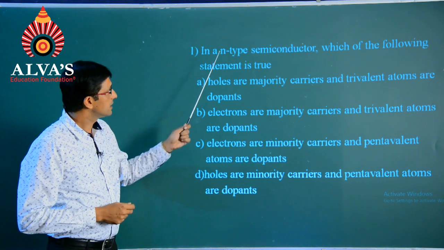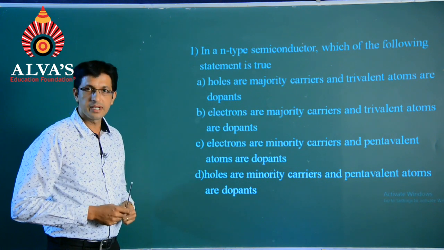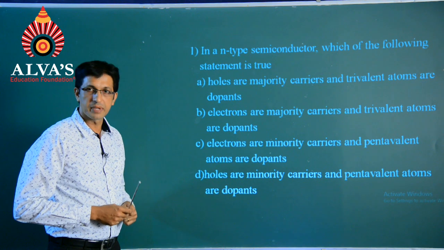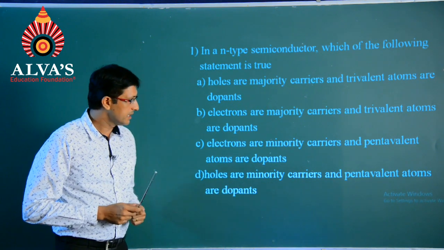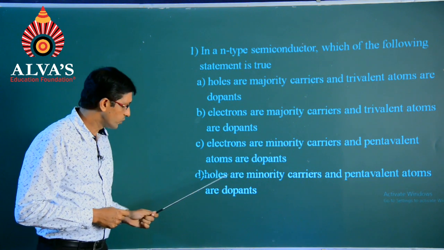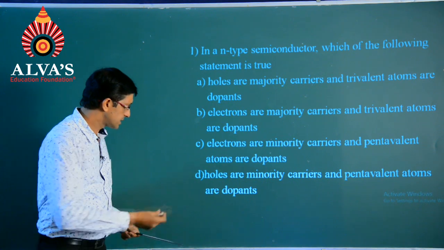So as per the n-type semiconductors, we are well familiar with the theory part that it should be having pentavalent based atoms, and moreover holes are the minority carriers in them. So the right option is the fourth one.